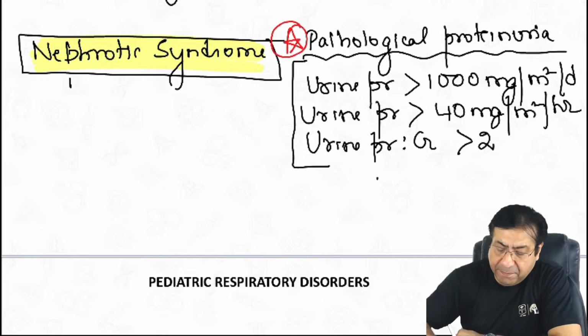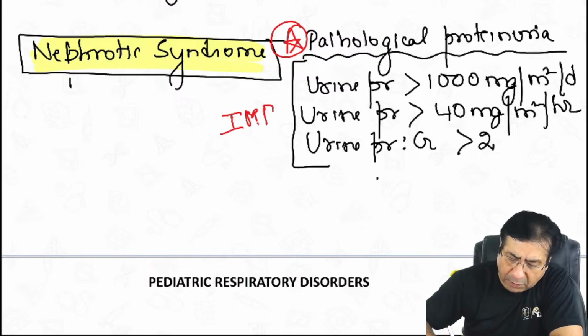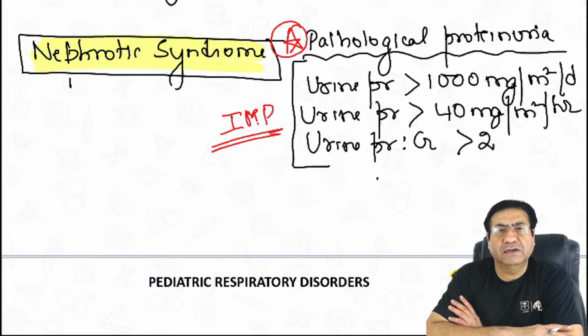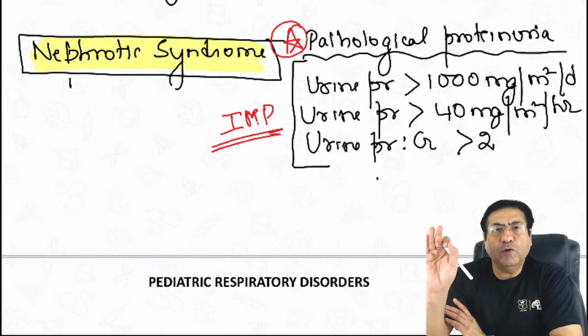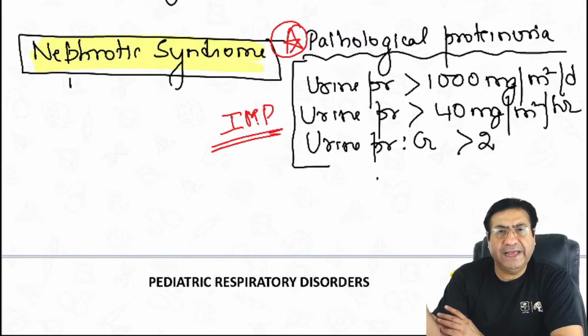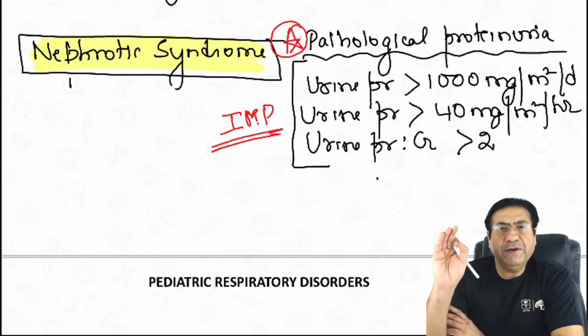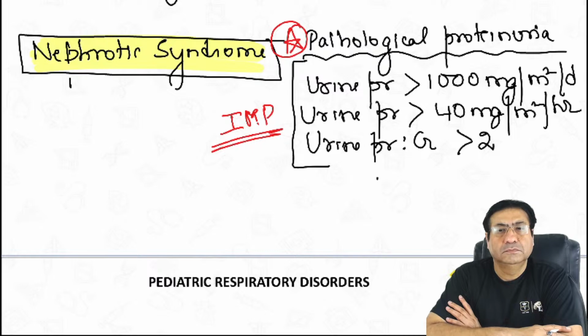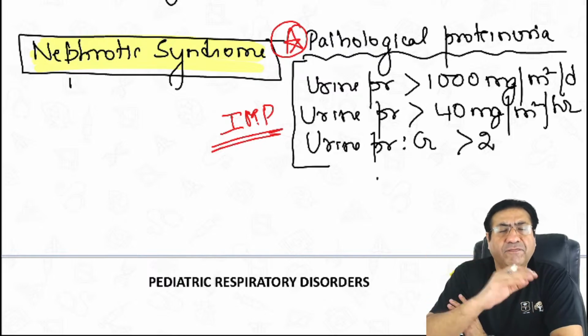This is very, very important. This is the definition of nephrotic syndrome in children.